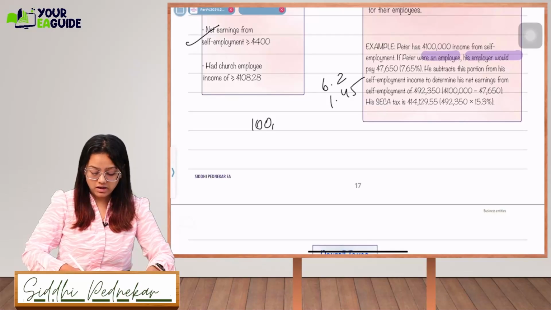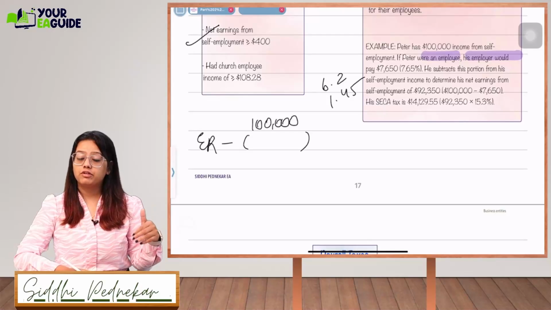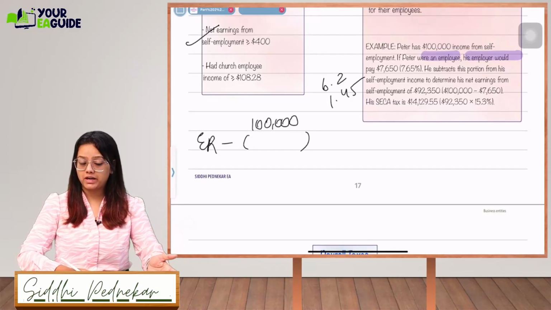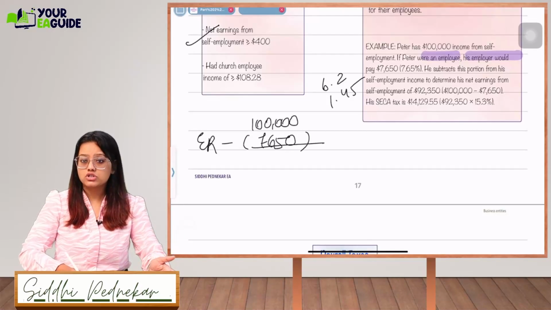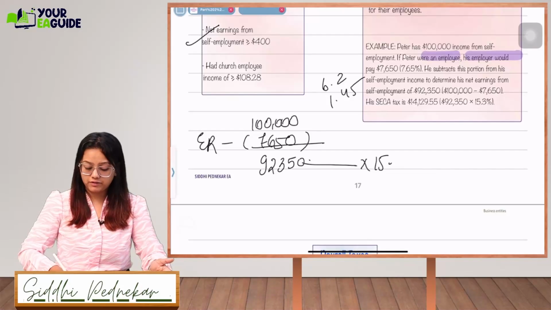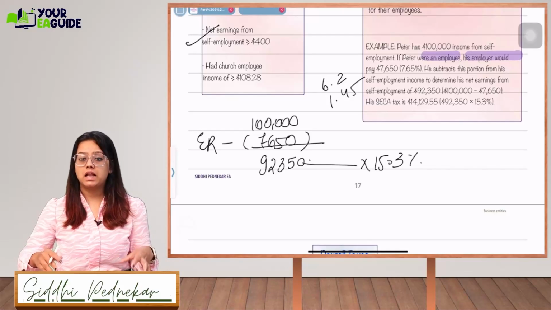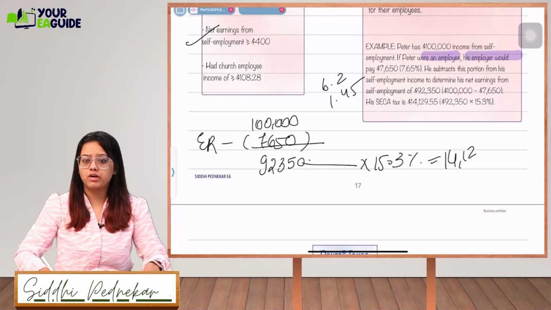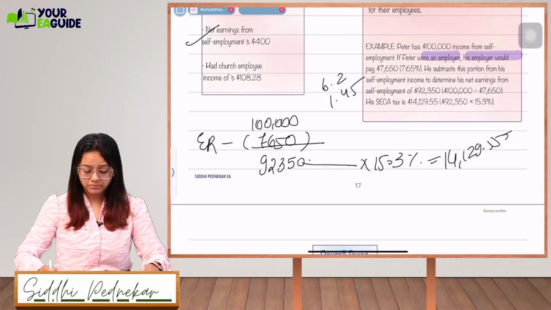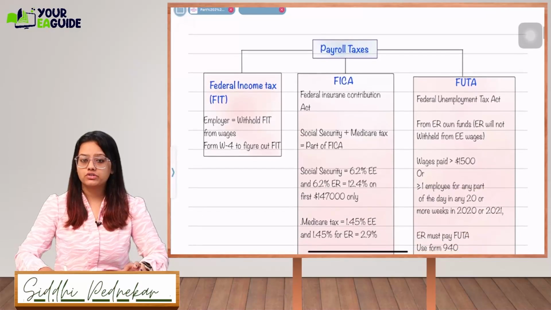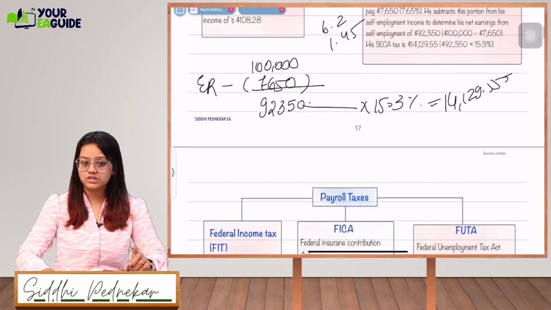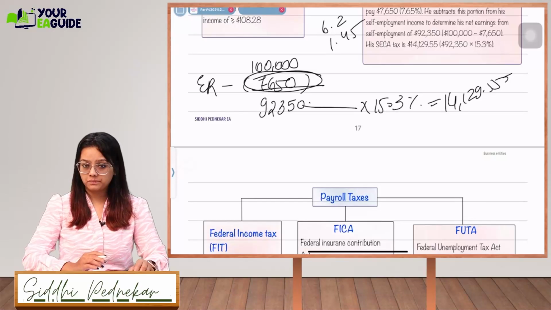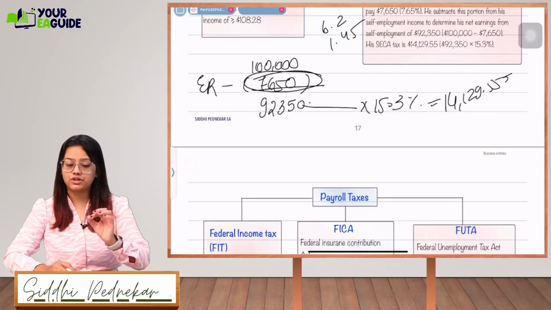So this 1 lakh is the net earning. First reduce the employer's part, which, if he had been employed, the employer might have deducted 7650. Whatever is the remaining 92,350, on this directly apply 15.3%. This is how the self-employment tax calculation will be done, and accordingly it will be 14,129.55. Got it, guys? So this is how you are going to calculate self-employment taxes. First deduct the employer's portion, and then whatever is remaining, multiply straight away by 15.3.